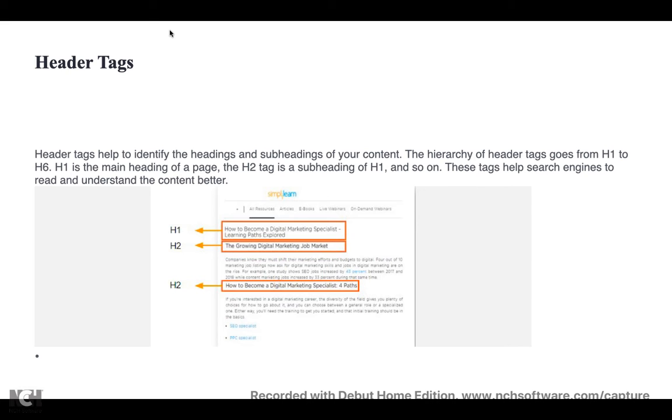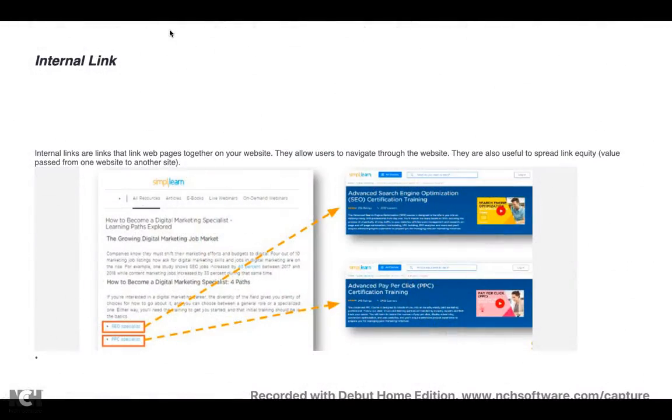H2 will be the subheading, like that as such it goes down. So use the proper usage of your heading tags so that all the contents size will not look similar if you have sub tags or subheadings and all. So use your heading tags properly. And next very important thing is internal links.